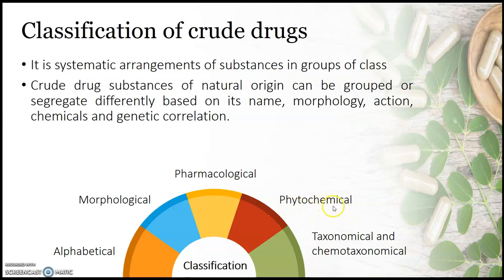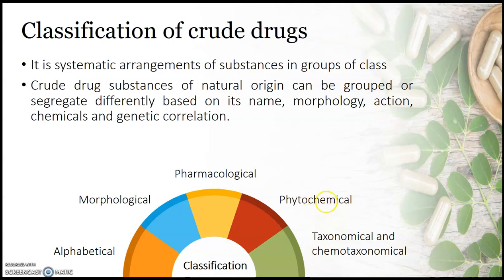Similarly, in phytochemical classification, phytochemicals are the chemicals present in the plant. Here, the chemicals predominating in the plants and responsible for therapeutic purposes are used for classification. Just now I gave an example: aloe contains glycoside, and this glycoside has a laxative effect.